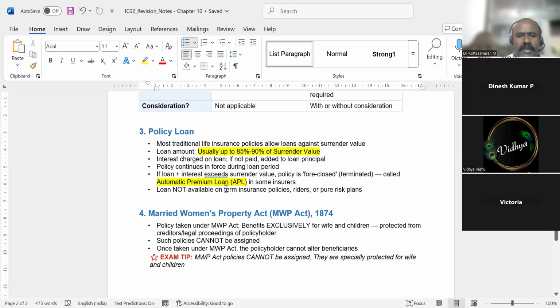Loan is usually not available for term insurance, riders and pure risk plans. This we have already seen because it is pure risk. It does not have any bonus component. No surrender value. So term insurance has no surrender value. Therefore we cannot take a loan.